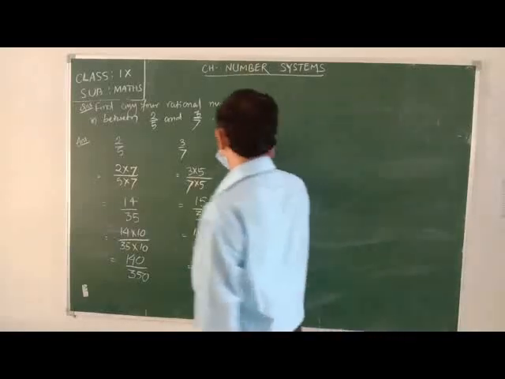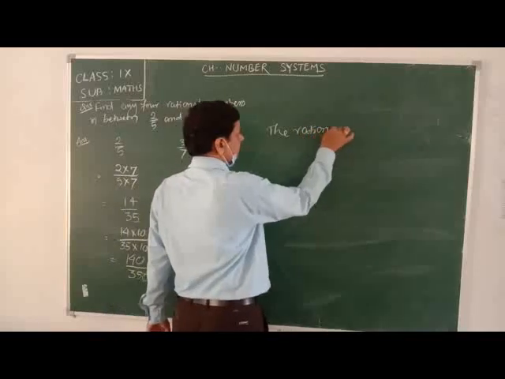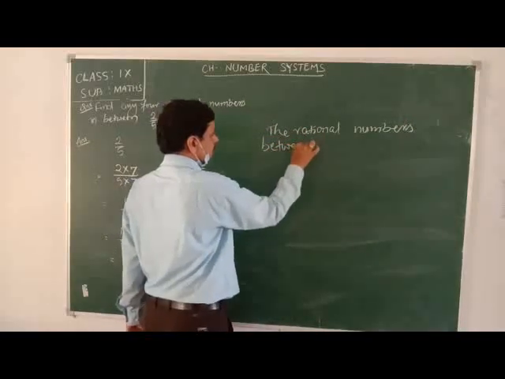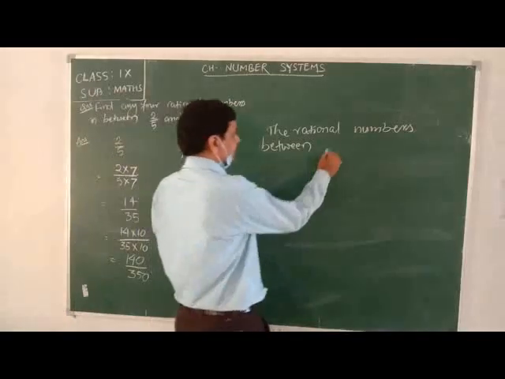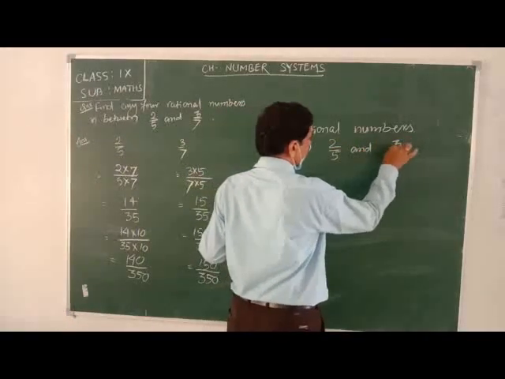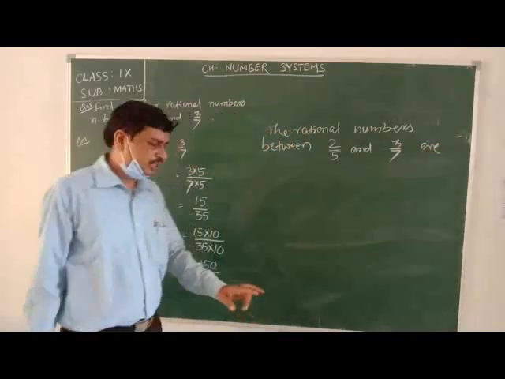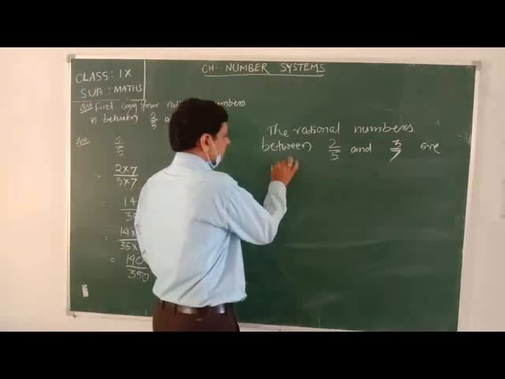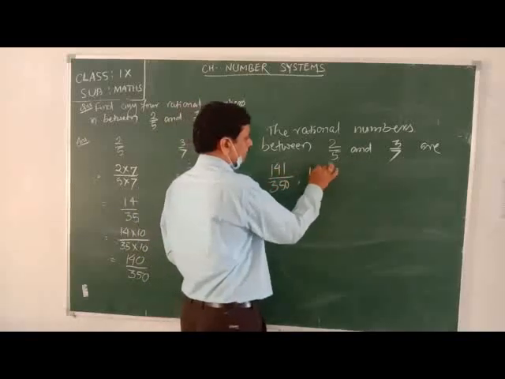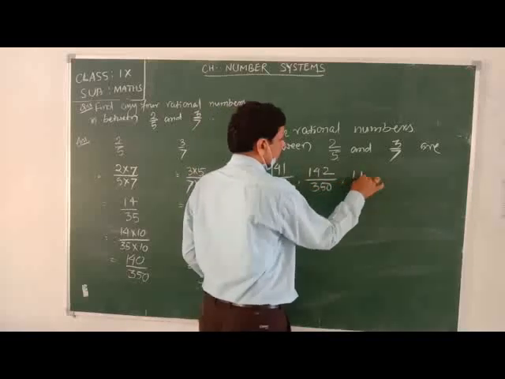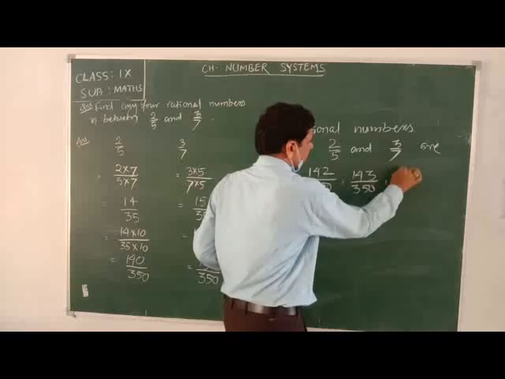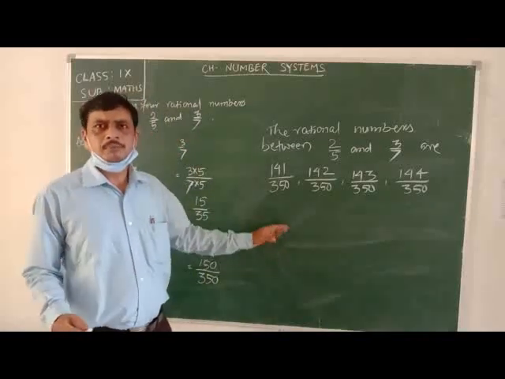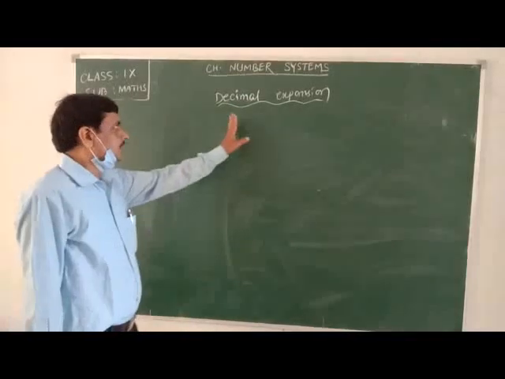The rational numbers between this 2 by 5 and 3 by 7 are, between these two rational numbers, 141 by 350, 142 by 350, 143 by 350, 144 by 350, and in this way we can find a number of rational numbers.